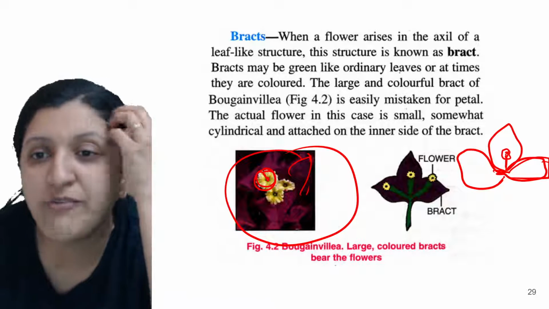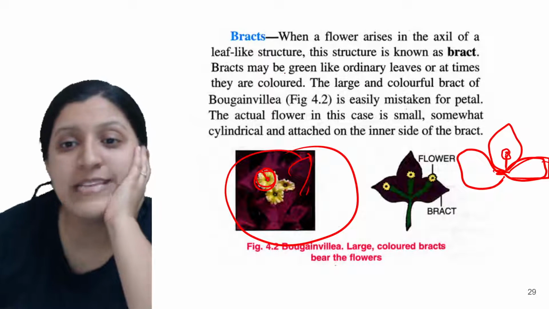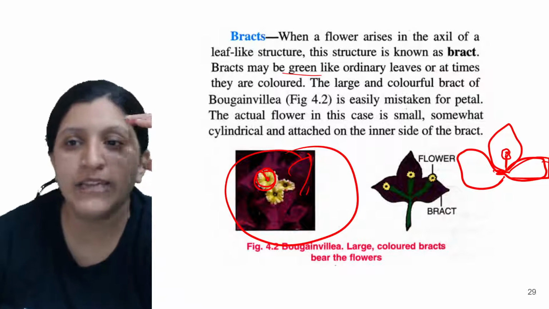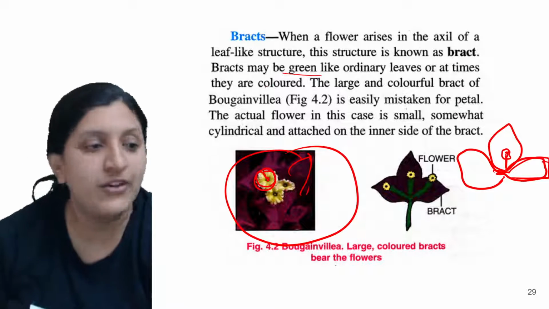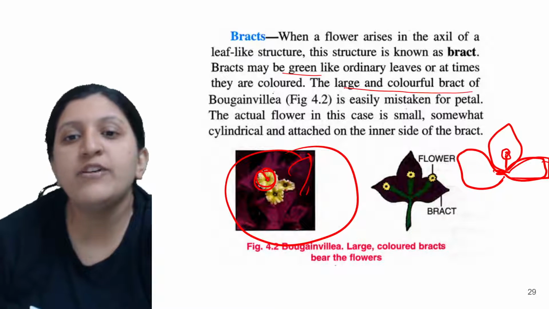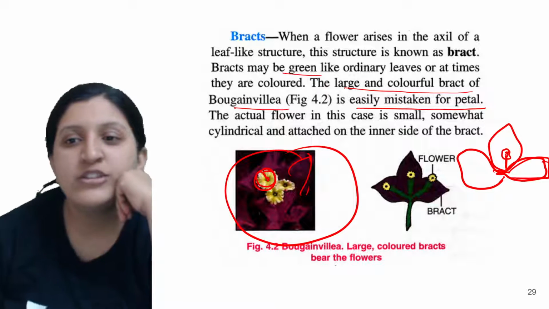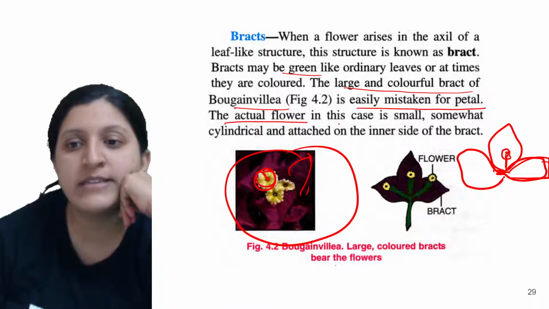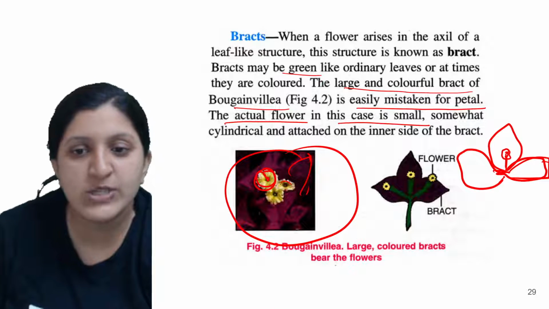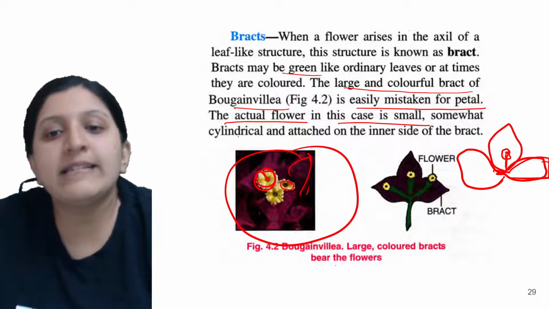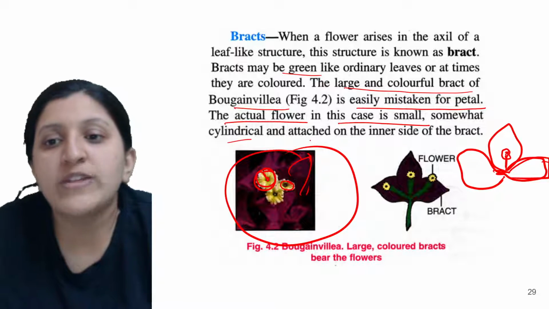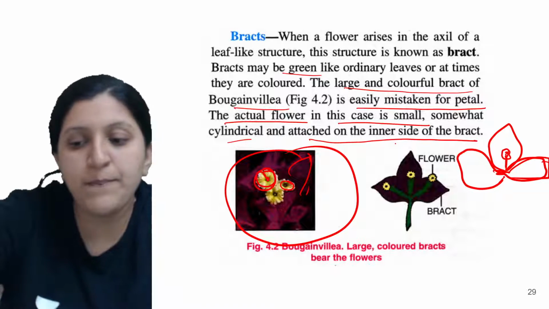All right, so based on that, the bract can even be green, just like an ordinary leaf, or at times they can be colorful as well. So the large and colorful bract of the bougainvillea is easily mistaken for the petal. The actual flower in this case is too small. Okay, so this is the actual flower and this is somewhat cylindrical as well. That is attached on the inner side of the bract. This is also the same thing. You can see this one is actually the leaf and this is the flower here.